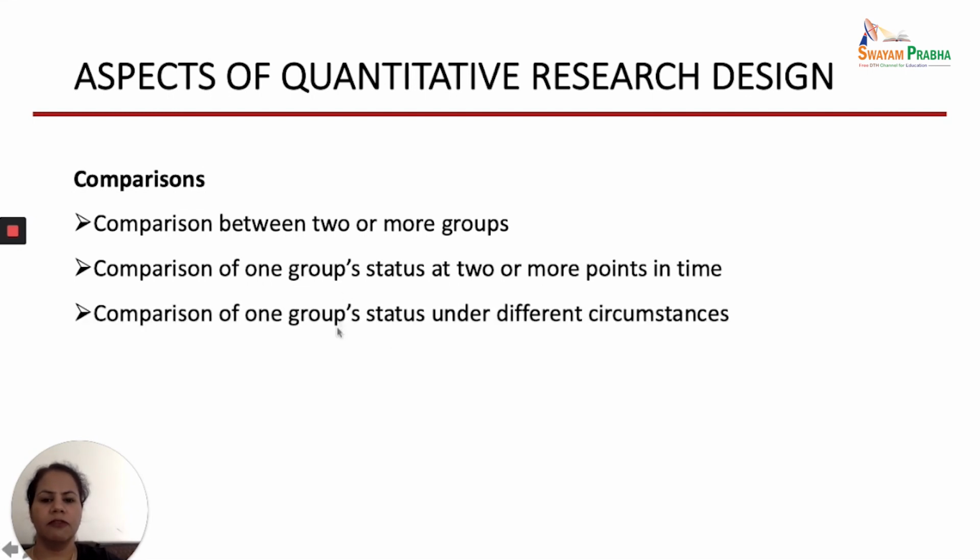Third one is comparison of one group's status under different circumstances. So here, the same group's status can be studied under different circumstances. For example, you may assess the blood pressure of a group of elderly people while they are doing different types of exercises. Maybe you can check what the blood pressure is when they are doing yoga, or when they are doing aerobic exercises. So under different circumstances, you are studying the blood pressure.